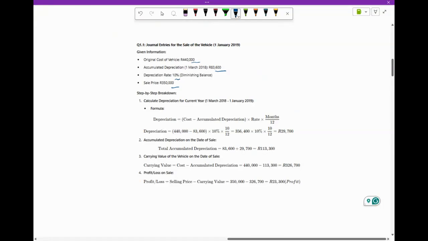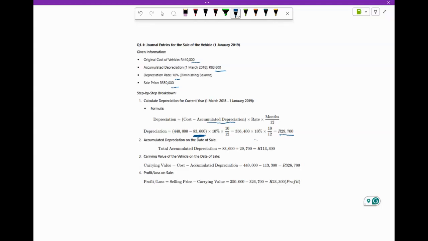So we calculate our depreciation. Here you can see, you would obviously use your timeline to assist you with this. We had all the depreciation, accumulated depreciation, you can see the formula there, was 83,600 times 10% times 10 over 12. So you're seeing where we're getting all these figures from there. So then your depreciation is then finally 29,700. But we know at a disposal, we also need to know did we sell for a profit or a loss? So we might as well calculate that.